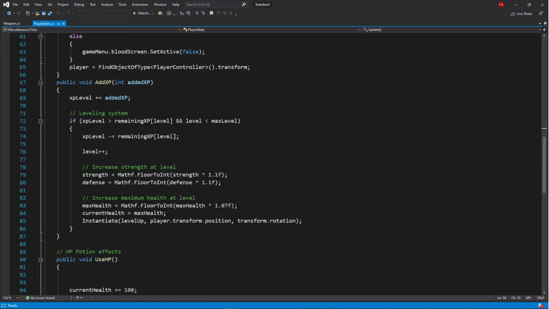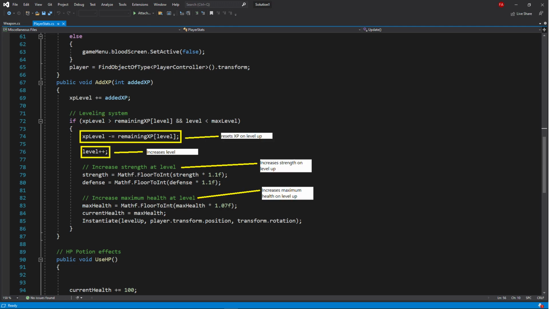The leveling system is contained in the add XP method, where XP level represents the amount of XP the player has. Once this amount surpasses its threshold, represented by a remaining XP of level, the level is increased, thus increasing the threshold.